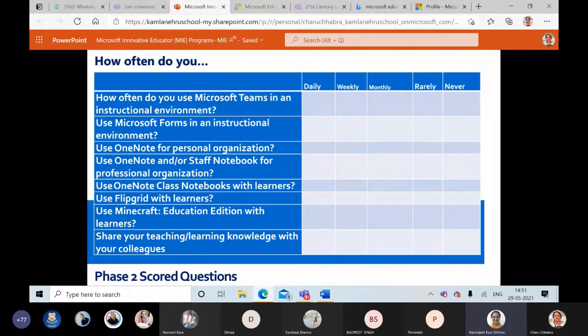How often do you use Microsoft Teams in an instructional environment? Daily for us. Use Microsoft Forms in an instructional environment. Again, nearly daily only, or if you want weekly, it could be weekly the way you want it. Use OneNote for personal organization. So here also nearly daily. Use OneNote and or staff notebook for professional organization. So you can write down the way you want it. As we are doing it, most of them would be daily or weekly max. Your OneNote class notebook with learners.